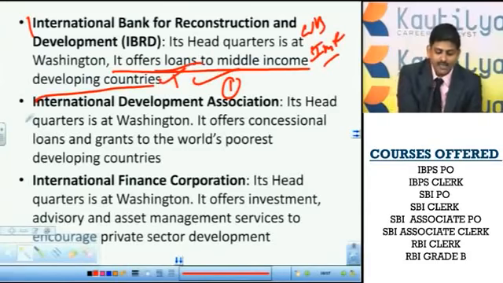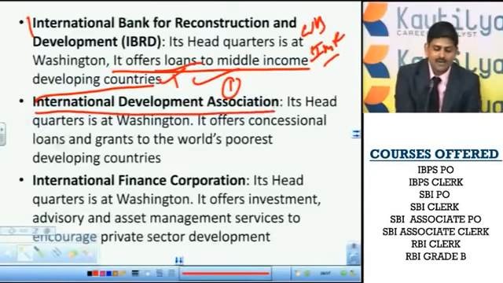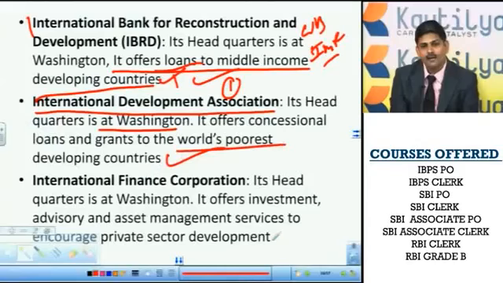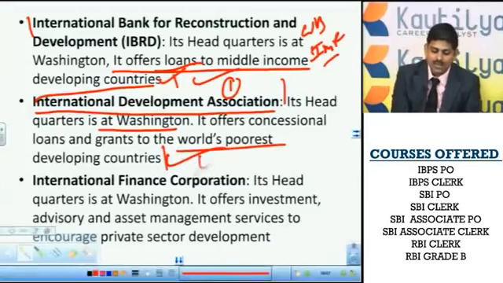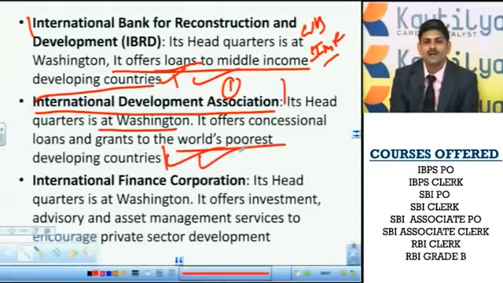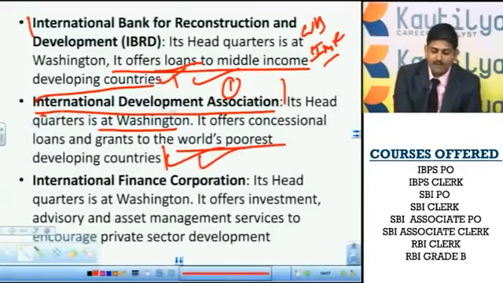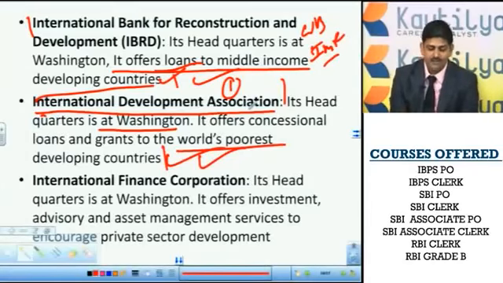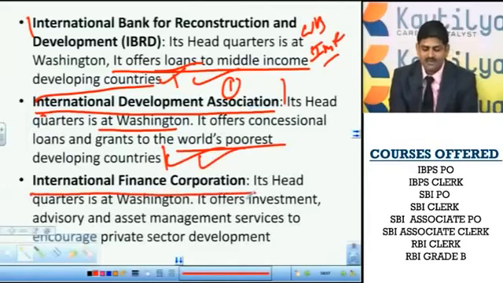Now the International Development Association, its headquarters is also in Washington. Here the poorest countries are the main target, like Nigeria, Congo, Rwanda, mainly African countries, and a lot of Asian countries which are starving in poverty. Those countries need the help of international organizations. In order to help those nations especially, the International Development Association was established. And what about the International Finance Corporation?